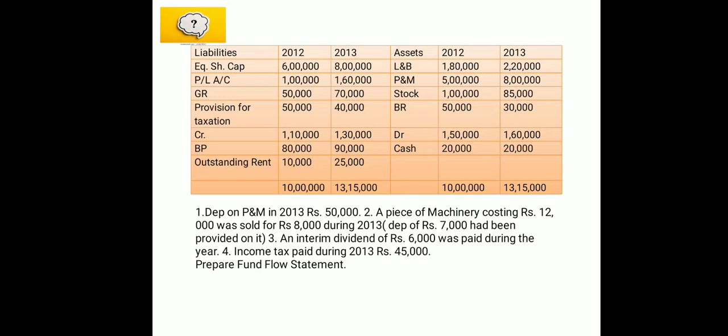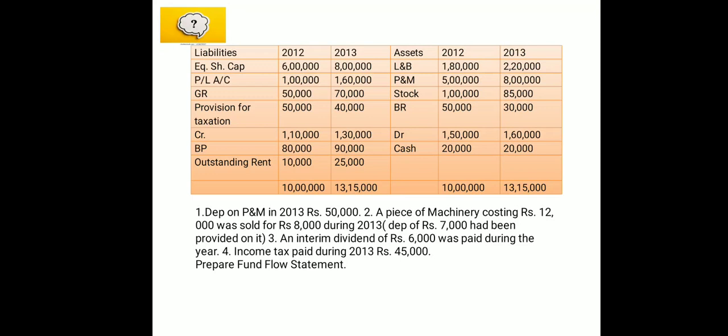Okay, the machine whose value was 5,000, you have sold it for 8,000, that means 3,000 is your profit. And profit on the sale of fixed asset is a part of our non-fund or non-operating income or gain. Clear? The next we have interim dividend of rupees 6,000 was paid during the year. And earlier also we have seen, interim dividend is your non-operating expense, and as here actual cash is going out from your pocket, so it will be your application of fund also.